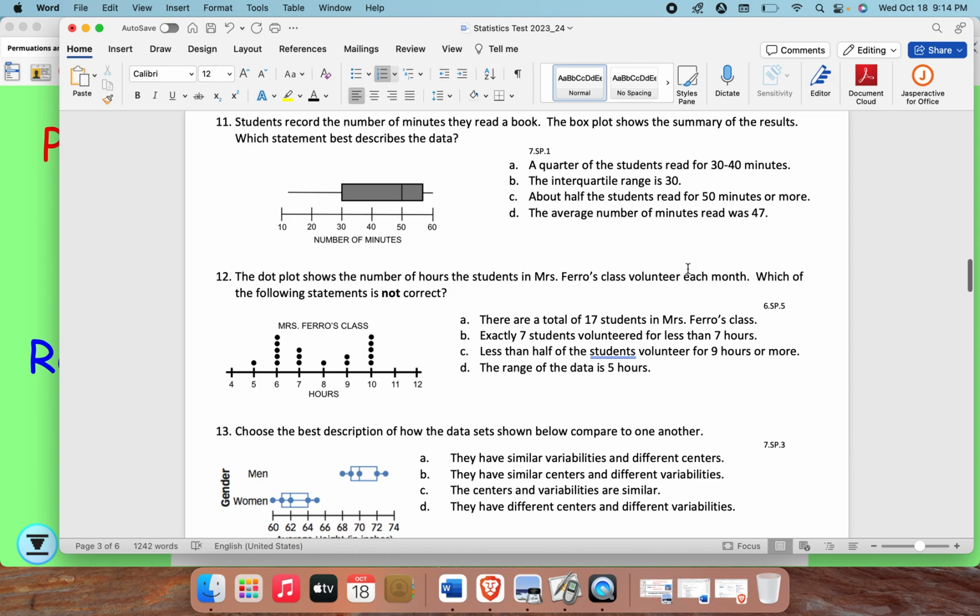D. The average number of minutes read was 47.